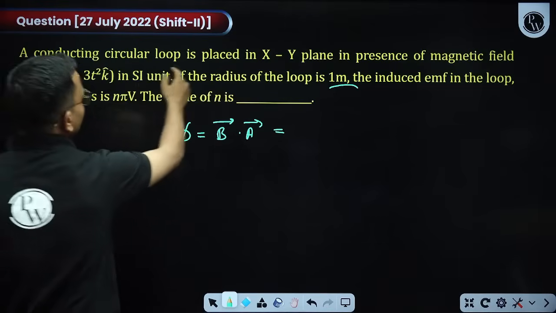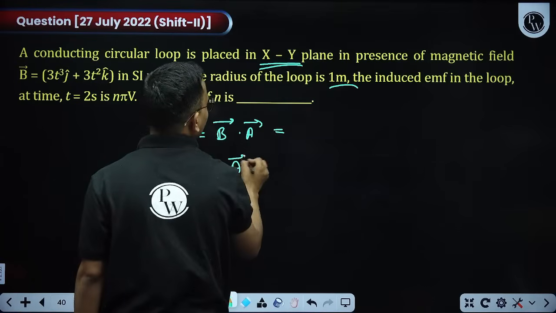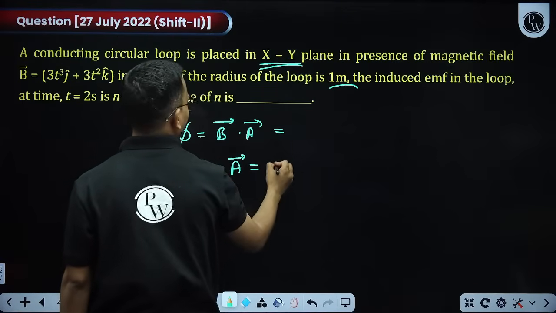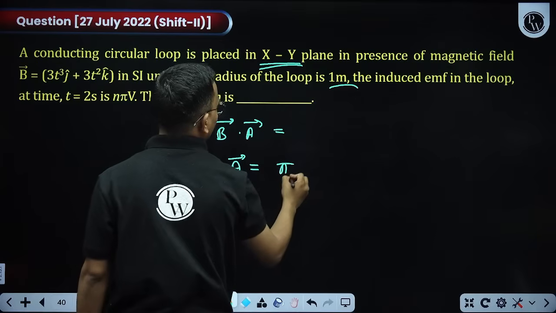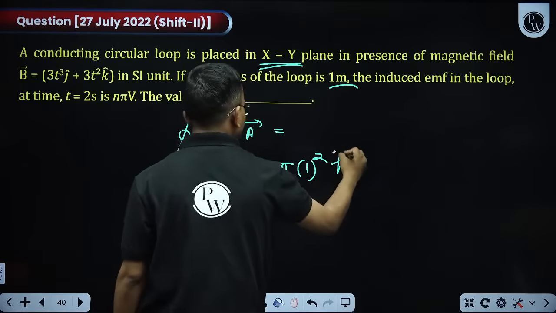Now my loop is placed in XY plane. So what will be area? It's a circular loop, pi r square. Direction will be k cap. This is my area vector.